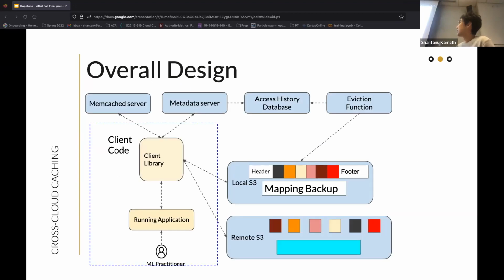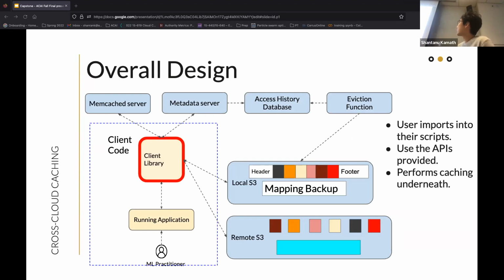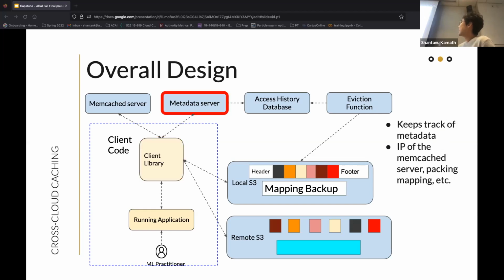So this is our overall design. First, we implemented a client library that the user would import into their script and use the APIs provided. It will perform the caching underneath and interact with all the other components without the users even knowing. We implemented a metadata server that will keep track of the metadata.